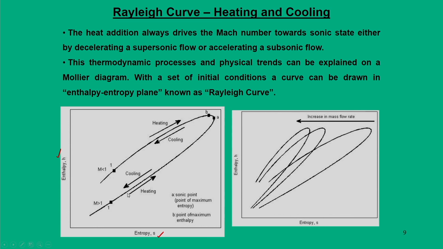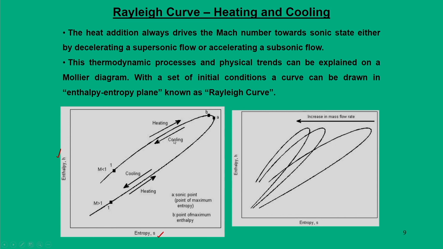Here, the arrow indicates that we are moving in a direction of either heating or cooling.